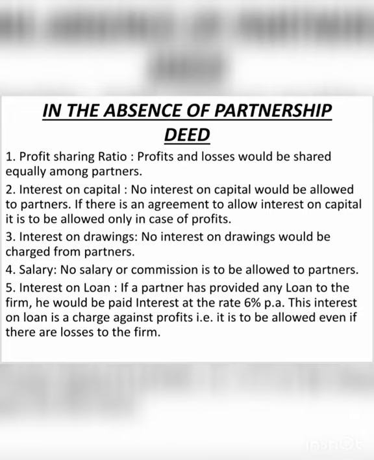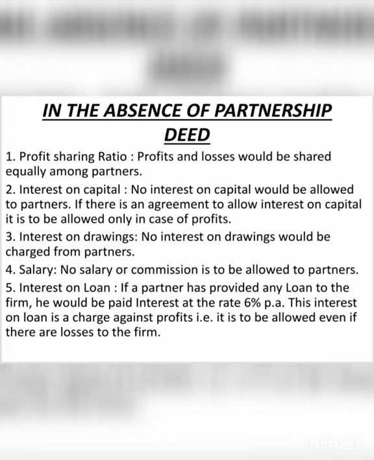So if a partner has provided a loan to the firm, that partner will be paid interest at the rate of 6% per annum when there is an absence of partnership deed. So the partner will be provided with 6% rate of interest on the amount which he has provided as loan to the firm, even if there are losses of the firm. Doesn't matter whether the firm is having losses or profits. Even if there are losses, that partner will be provided with 6% interest.